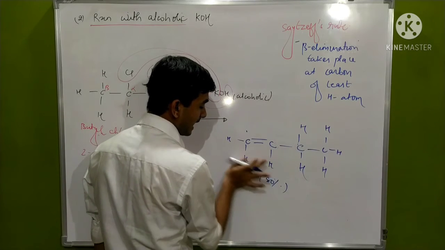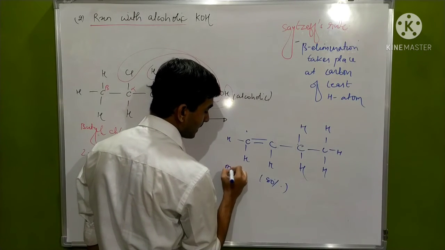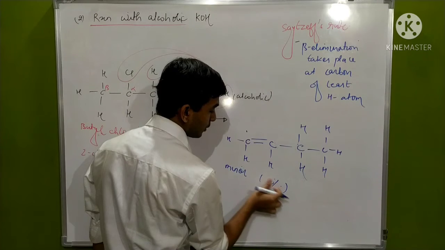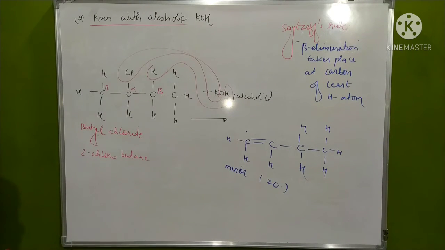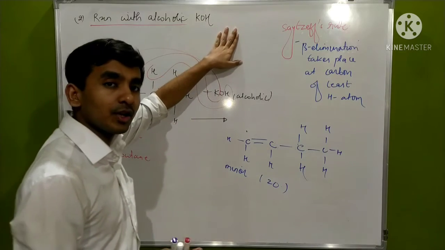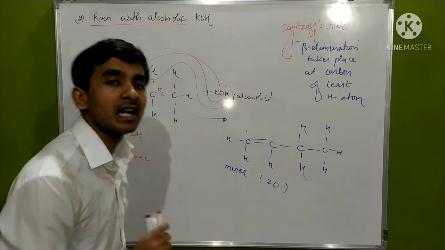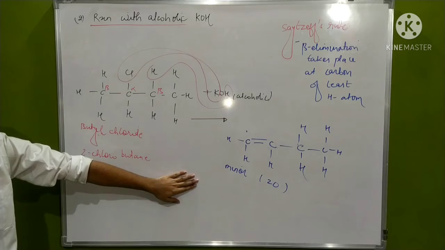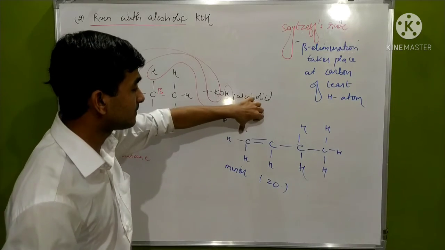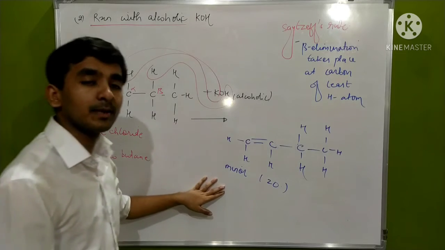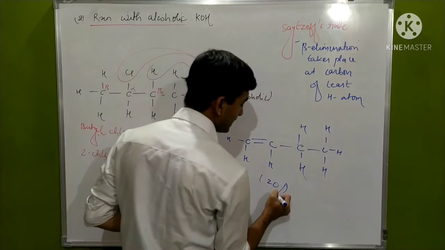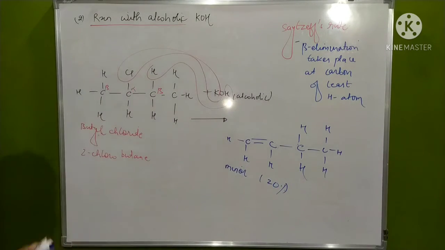That is possible, and then the product formed will be in minor quantity, about 20%. Both products are formed, but according to the Saytzeff rule one will be major and the other minor. I erased the major product, and what is written on the board is the minor product. This will be formed around 20%. So this is the Saytzeff rule.